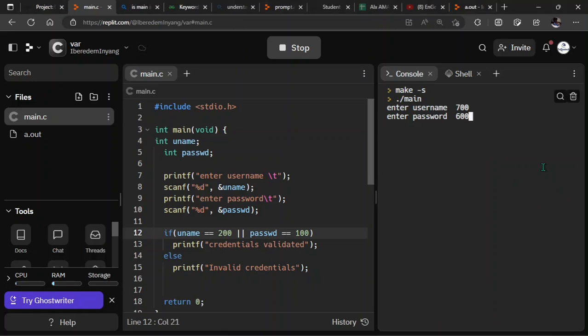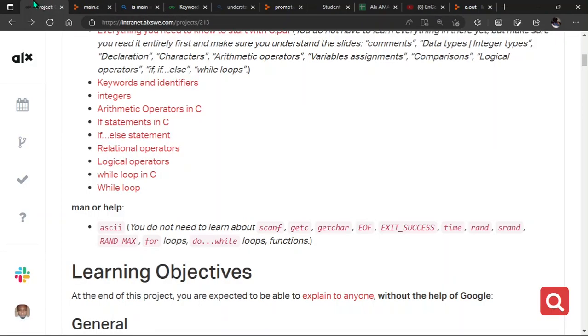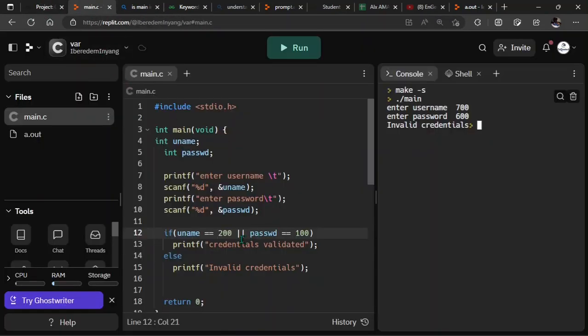And then if I hit enter, it's telling me invalid credentials because one of the criteria has not been met. All right, I think that has explained how to use the AND operator and the OR operator, which are found on the logical operators. The next one is the NOT operator.